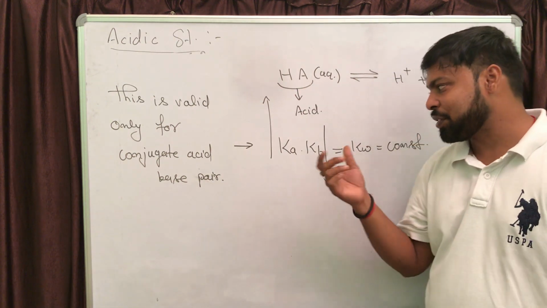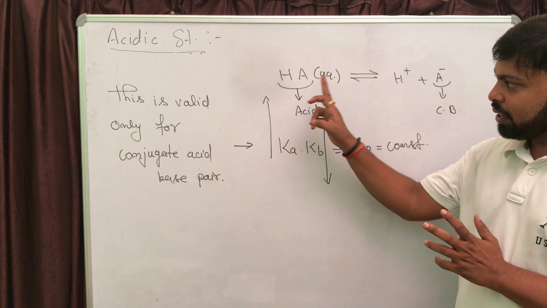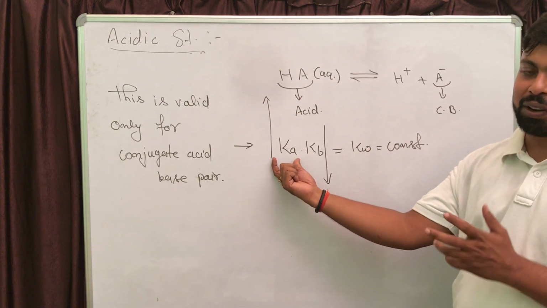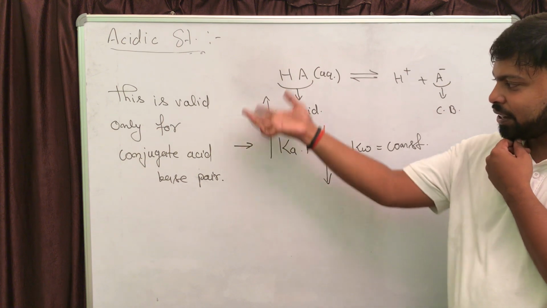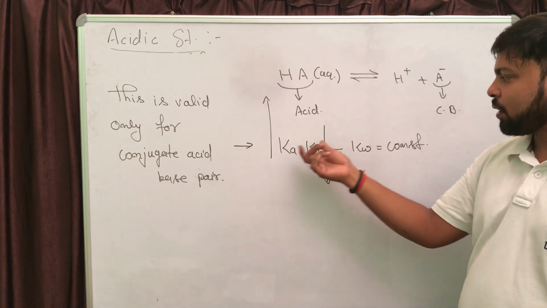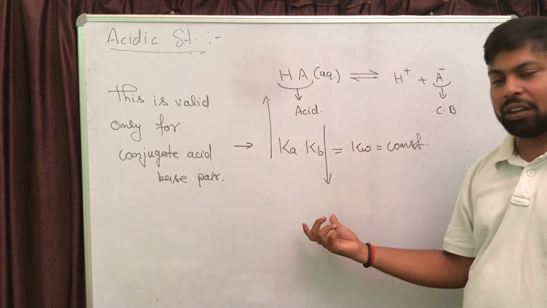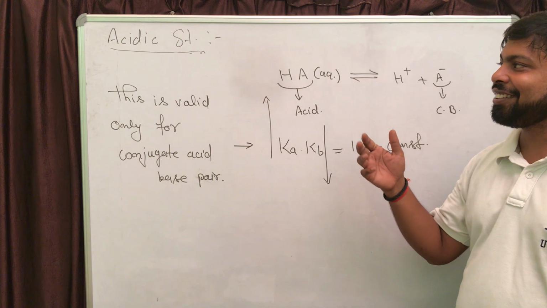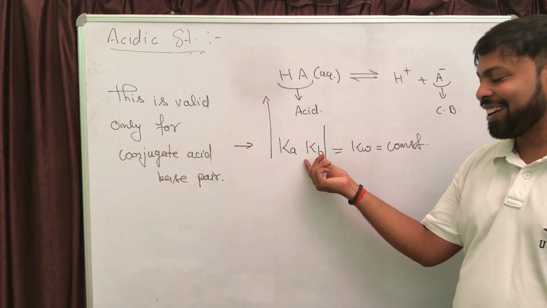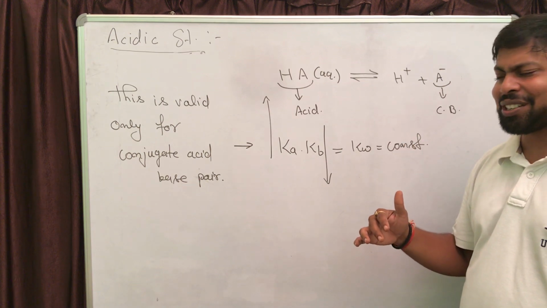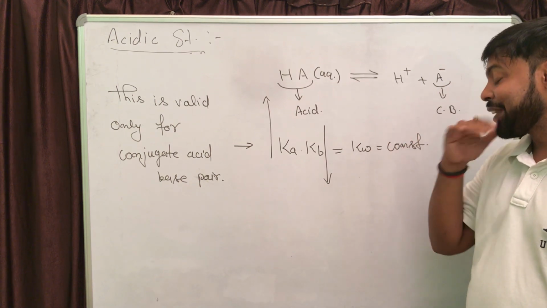So from this formula I can say, in a conjugate acid base pair, if the acid is stronger, because you are increasing the value of Ka, the conjugate base is going to be weak. Kb is the base dissociation constant. Later we will discuss the base strength, then I will include Kb also. Kb is very similar to Ka.